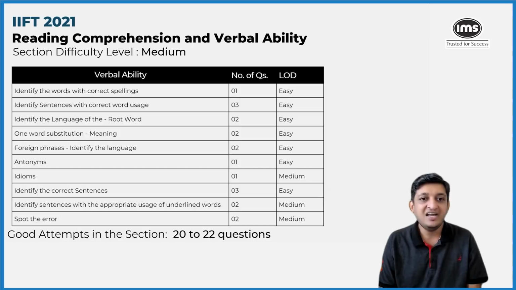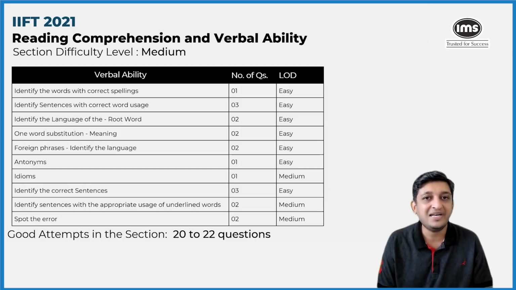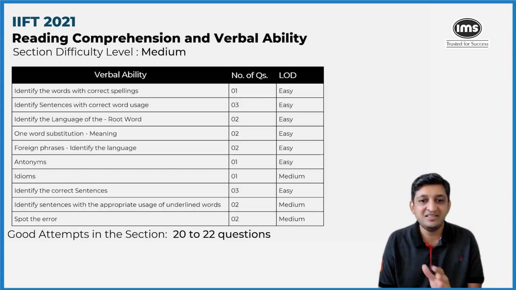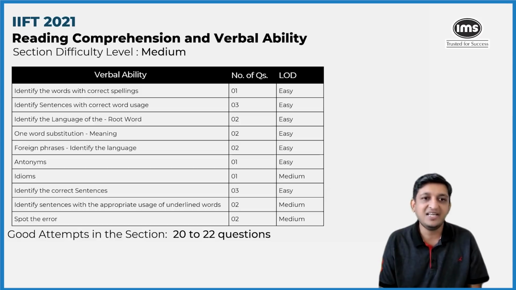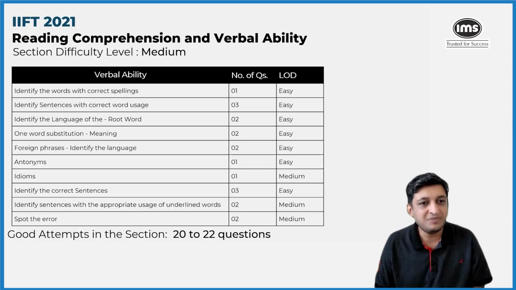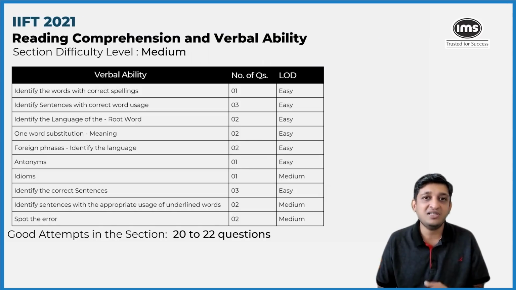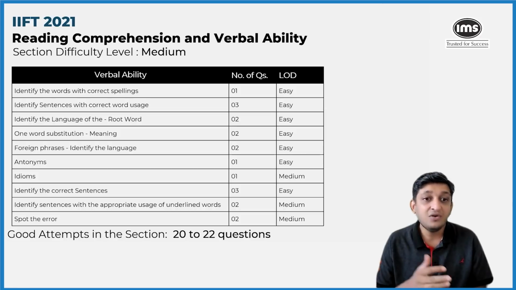And if you look at the amount of time that it would have taken you to crack the vocabulary or verbal ability based questions, you would have been here for a big haul if you had a good hold on vocabulary and grammar. So in this case, there were some questions based on correct spellings. There was this one question. Then there were 3 questions based on identifying the sentence with correct word usage.